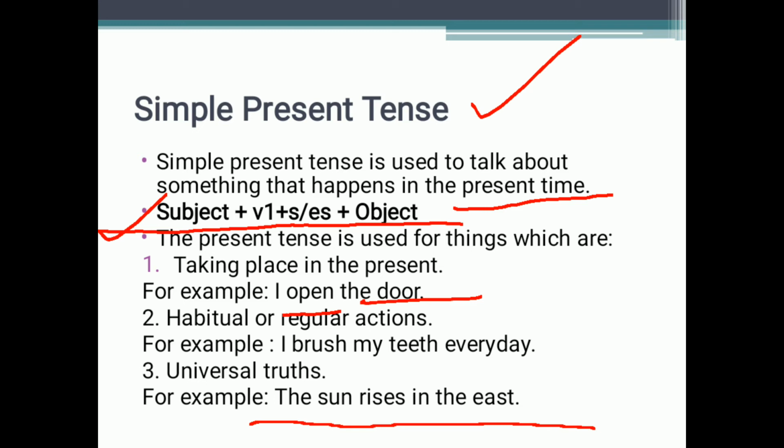Like we can say the stars shine at night. We know that the stars cannot shine in the sky in the morning time. So the fact that stars shine at night cannot be denied. It is a universal truth, and that is why we have used the stars shine. The stars is the subject, shine means the first form of the verb, and in the sky at night is the object. So in this way we use the simple present tense.